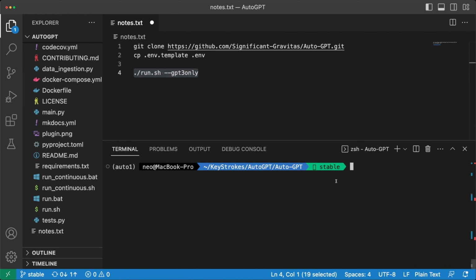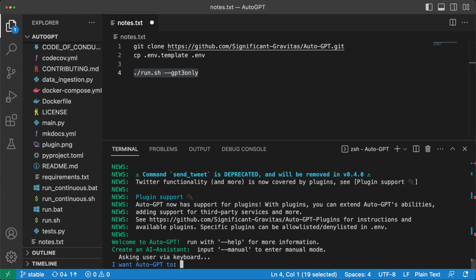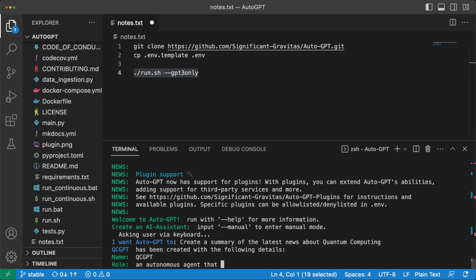Okay, so let's try a different example. I've reset AutoGPT here, I've deleted the AI settings file and any local files that were created, and let me start AutoGPT again. So other than AI and ML, the other trending topic that really interests me is quantum computing. So let's see if AutoGPT can compile latest news about quantum computing. So our goal can be, I want AutoGPT to create a summary of the latest news about quantum computing. Let's see what this does.